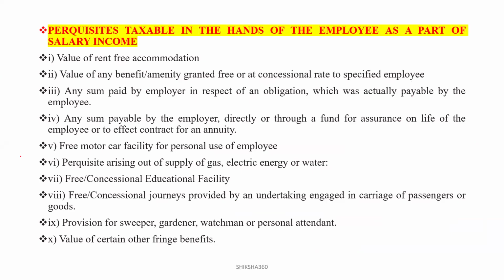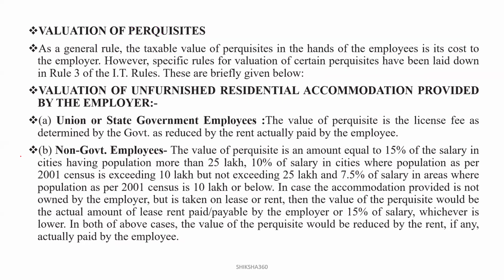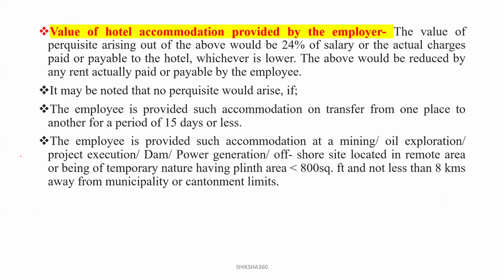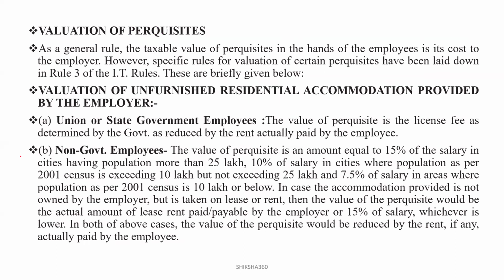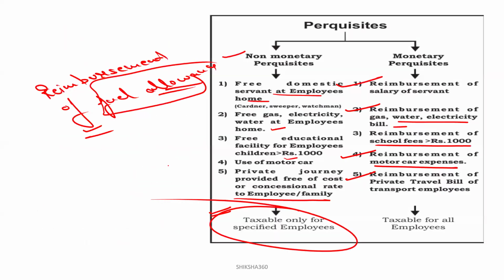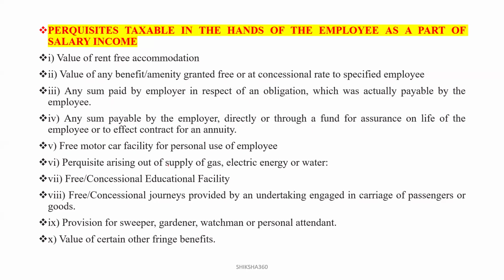Okay. So further, perquisite is taxable in the hands of the employee as part of the salary income, and there is the valuation of the perquisites. Clear? How it is to be valued: if the employees are residing in different population areas, like having a population of more than 25 lakh, or exceeding 10 lakh but less than 25 lakh, or less than 10 lakh, then depending upon that, the value of the perquisite will be taken. Okay, so all these things I will take care of in the next session. I will just discuss this slide.